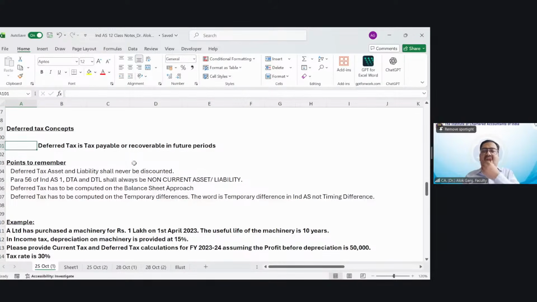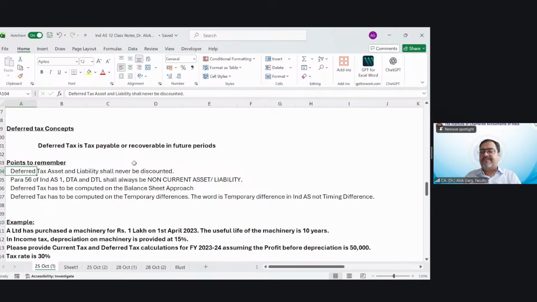First of all, your deferred tax asset and deferred tax liability shall never be discounted. For example, you have created a deferred tax liability or a deferred tax asset, and you know that these are going to be reversed after 5 years.